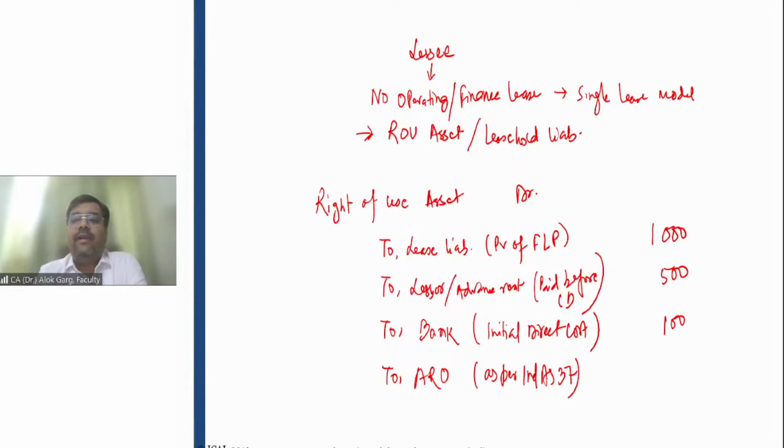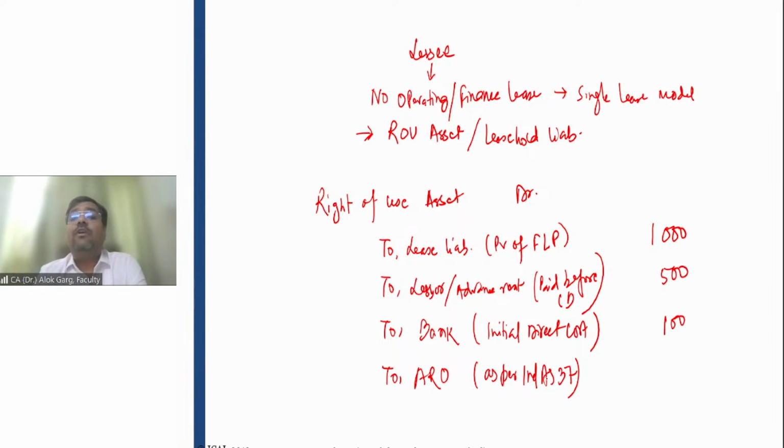And at the time of entering into a lease contract, I have paid 50,000 rupees to my broker, 10,000 rupees to lawyer, and for stamp papers, right? And when I got this office, I have spent some leasehold improvement in that. I have done some partition etc. Lessor has said, Mr. Garg, whatever you are doing, I don't have any problem. But after 5 years, you have to give me the premises in the same condition in which I have given it to you. What does it mean?